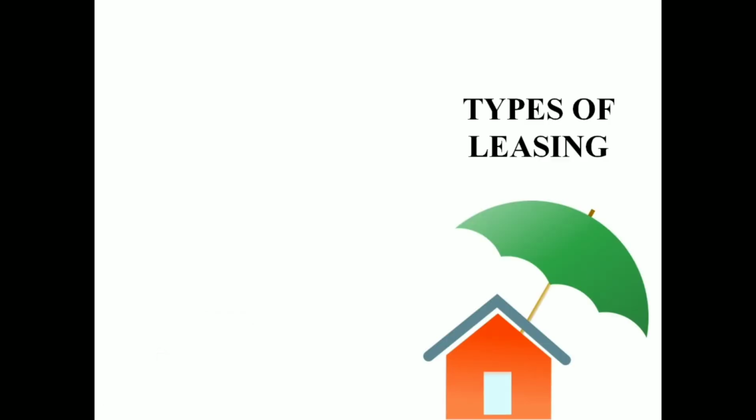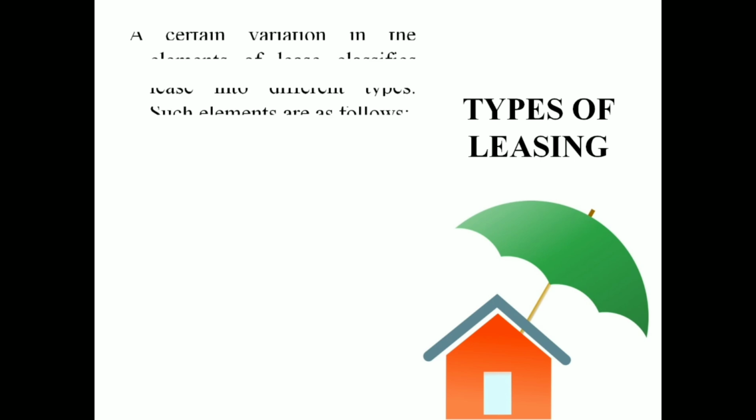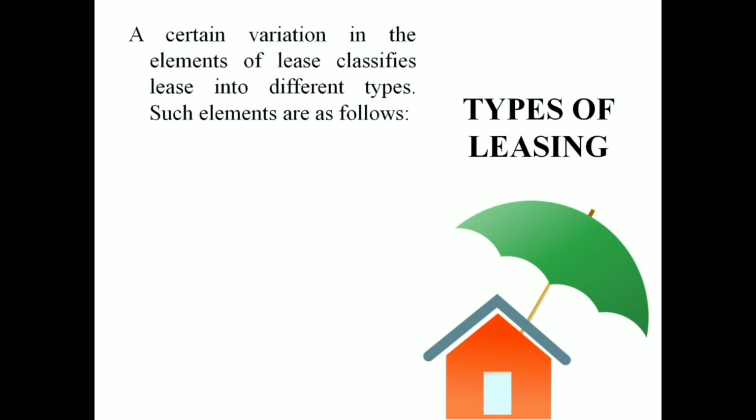Let us move to the next part. What are the different types of leasing? Certain variations in the elements of a lease classify it into different types. We are discussing some of the important classifications of different types of lease situations.